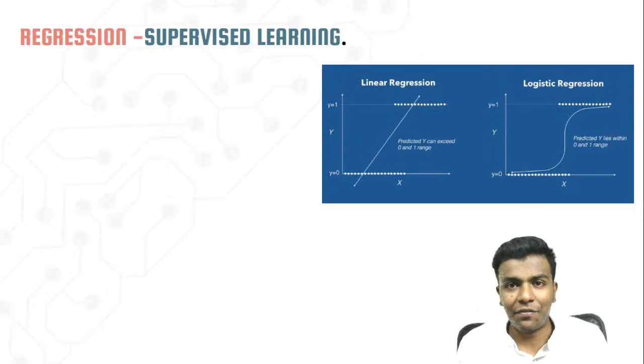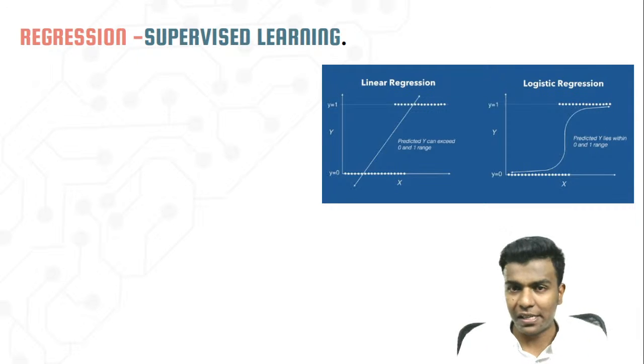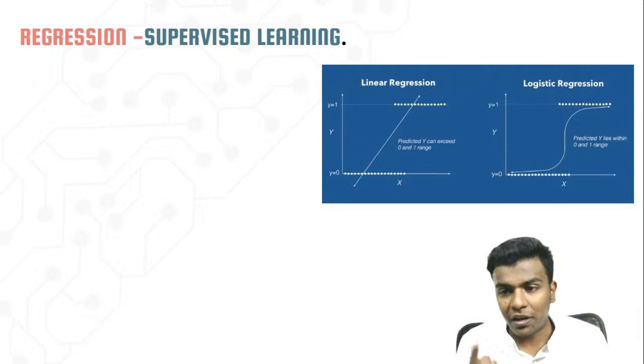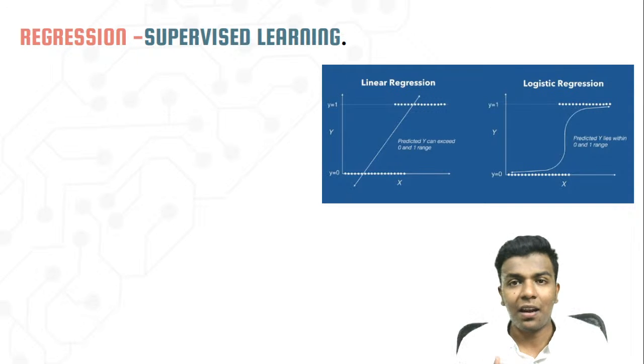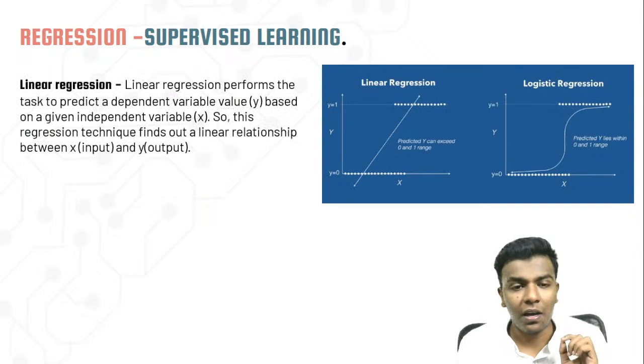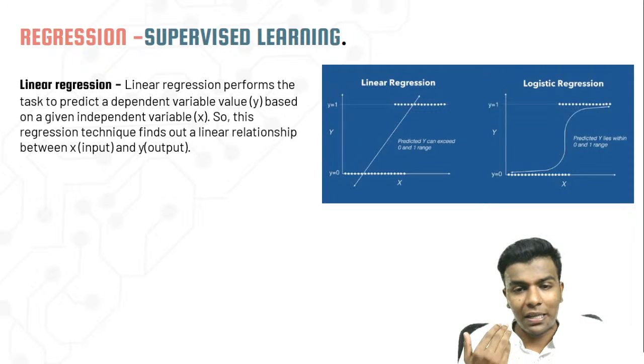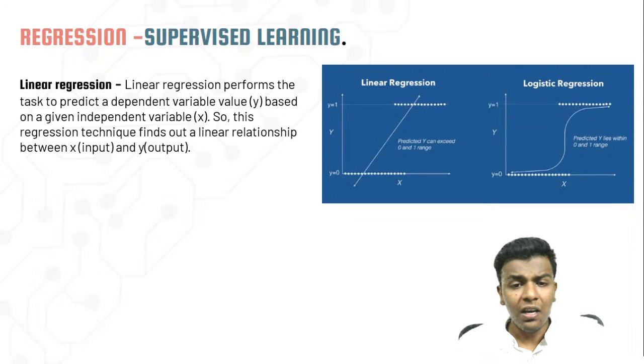Okay, so the first difference is that in linear regression no activation function is used, but in logistic regression an activation function is used. First, in linear regression, same as the regression which you have seen before, we are going to predict the dependent variable or value based on the independent variable.